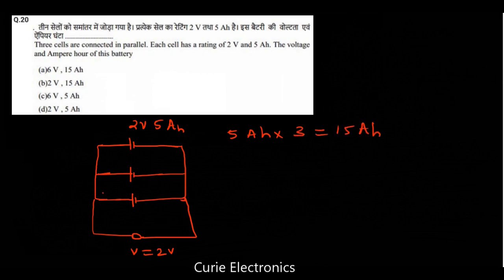So the answer is 2 volt 15 Ah. We will get a 2 volt 15 Ah battery. So the answer is option B. Option B is the right answer.